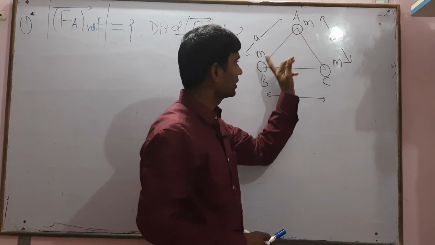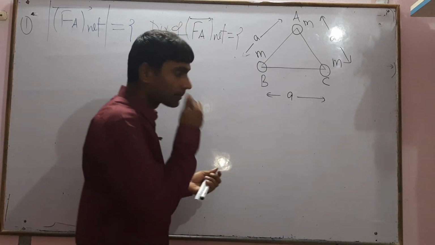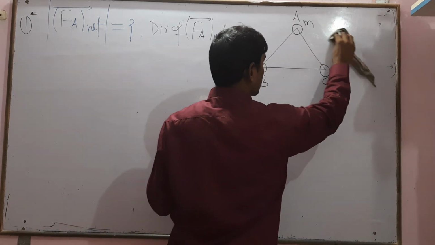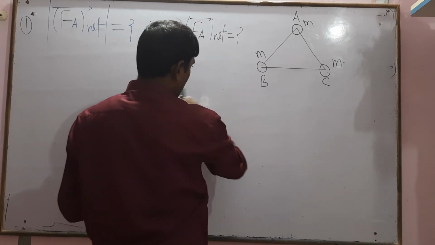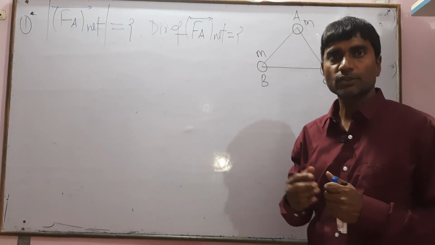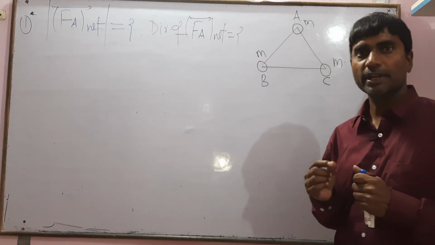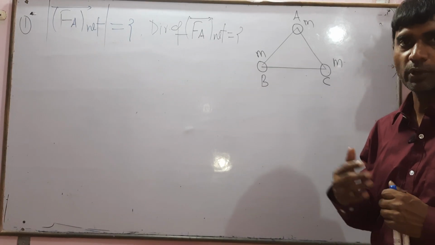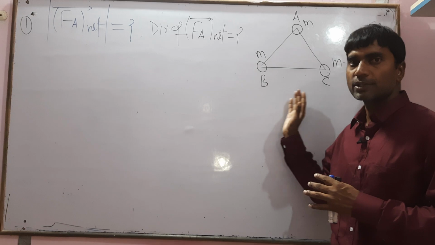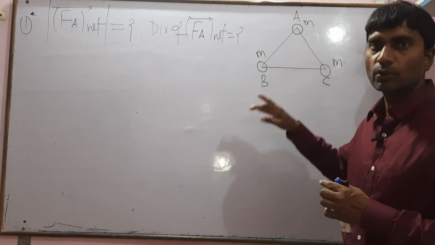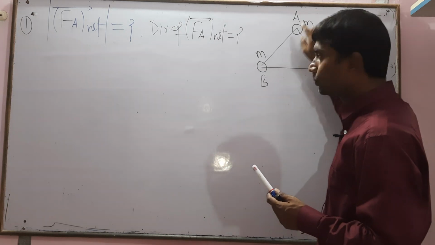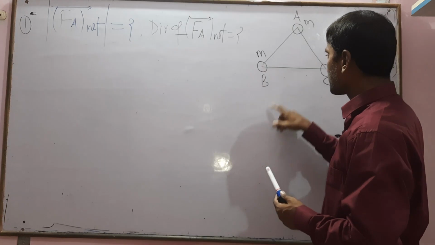We have to find the net force on A due to the remaining two masses. As shown in the figure, we draw the net force on point mass A. We know that the gravitational force is always attractive in nature, and the direction of the force will be along the line joining the two masses, that is, the line joining the two centers of mass. We need the net force on A due to the remaining two masses, which are kept on B and C.